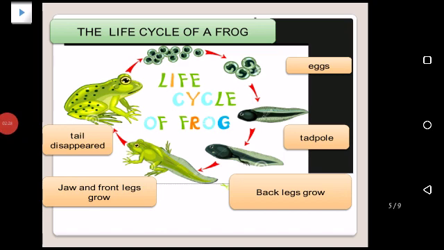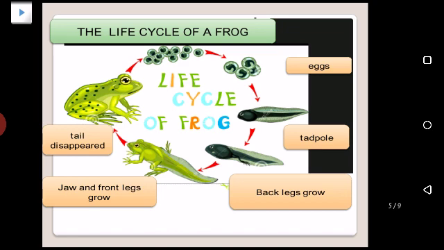Okay, second one is life cycle of a frog. It also starts from eggs. You can also see them in this picture. In the first column you will write eggs, and what hatches from these eggs? A tadpole. So in the next column you will write tadpole, and then the tadpole grows its back legs, but it still has to remain inside water because it cannot come outside water. So in the third column you will write back legs grow.